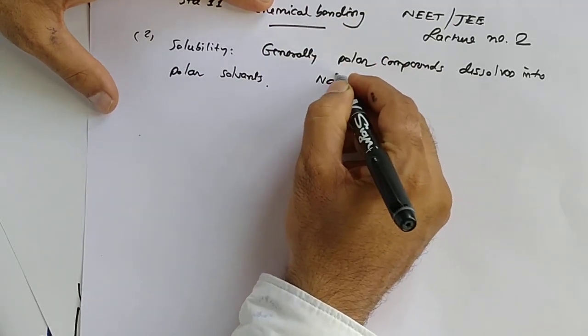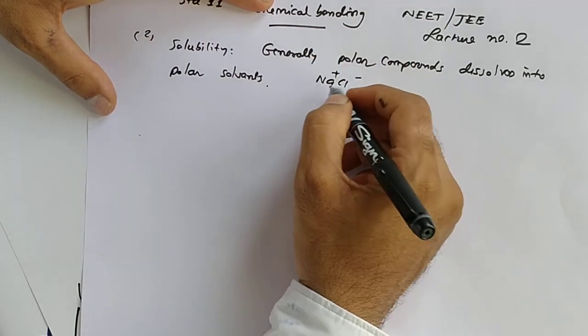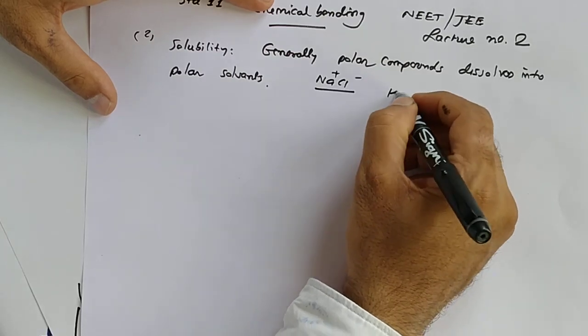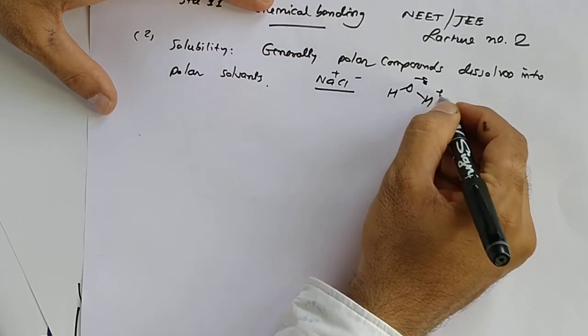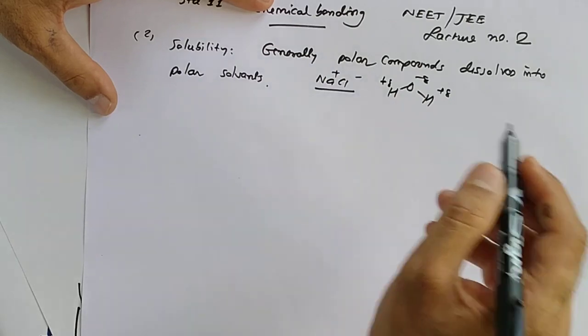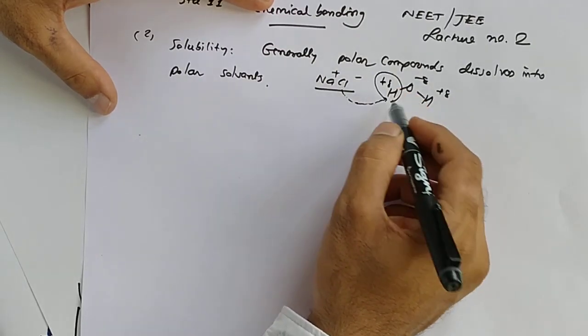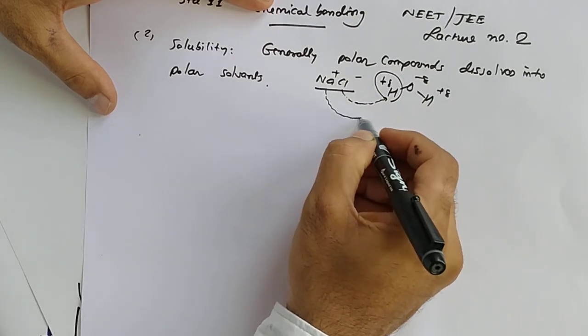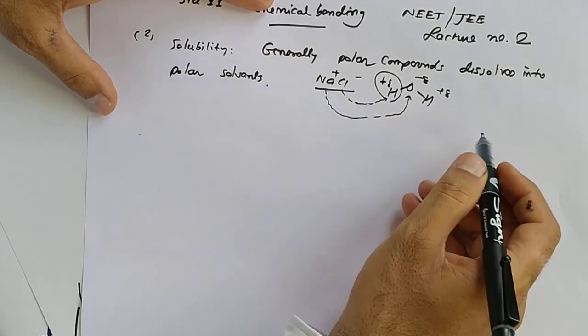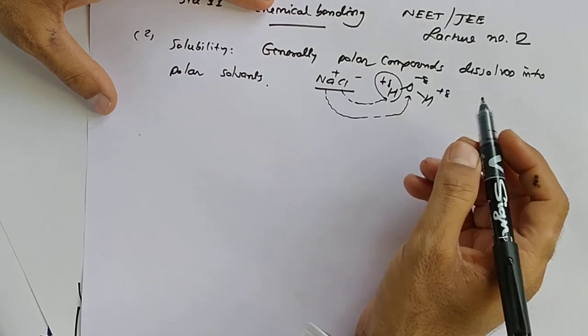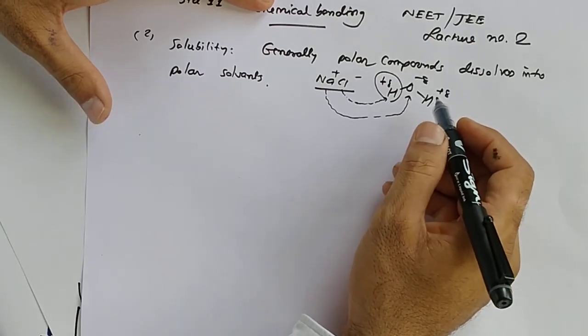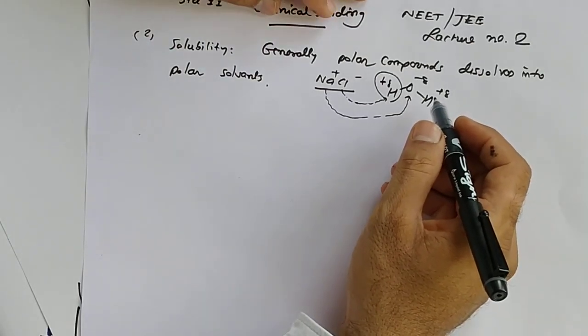NaCl easily dissolves into water because sodium chloride is a polar compound and our solvent water is polar. So the negative ion is attracted toward the positive part of the water, and the positive ion is attracted toward the negative part of the water, meaning oxygen. So there is a great attraction toward each other, so NaCl easily dissolves.